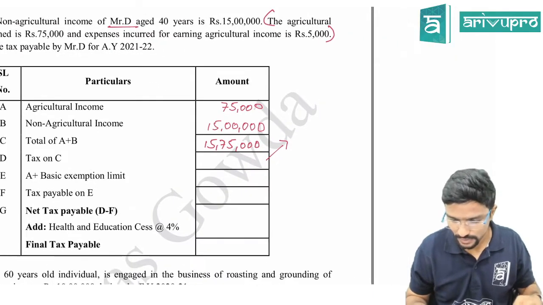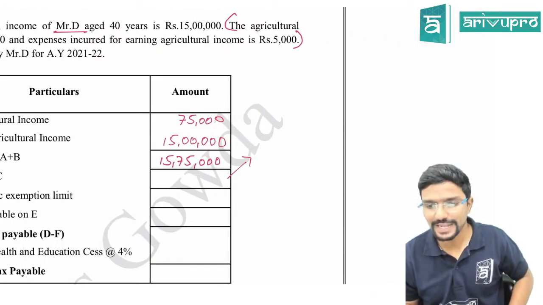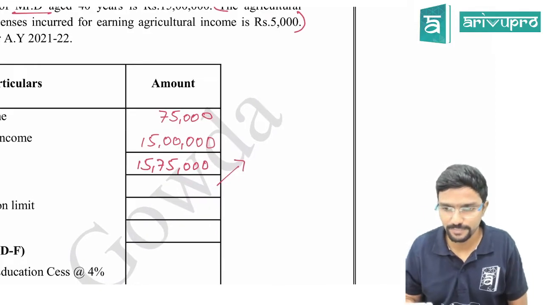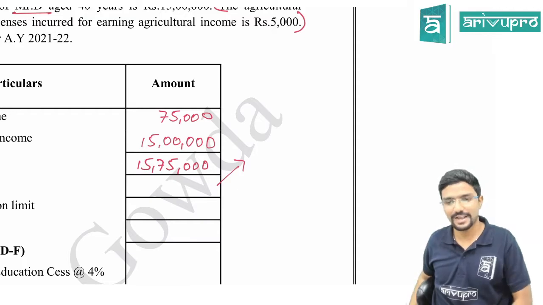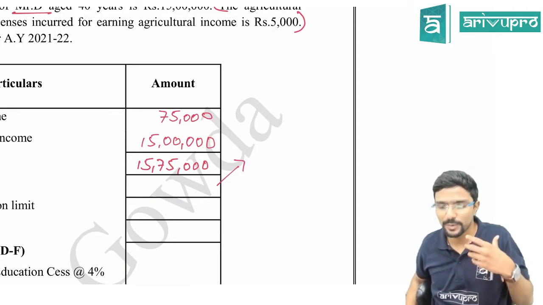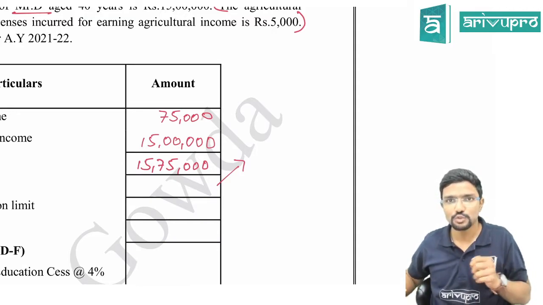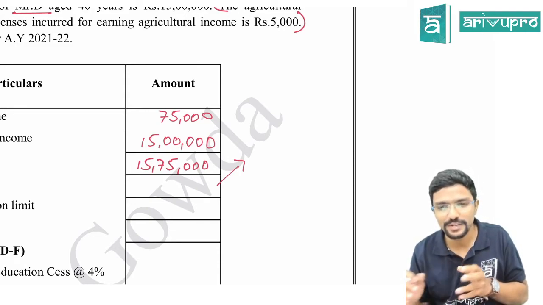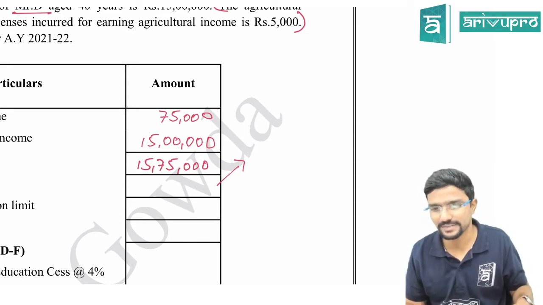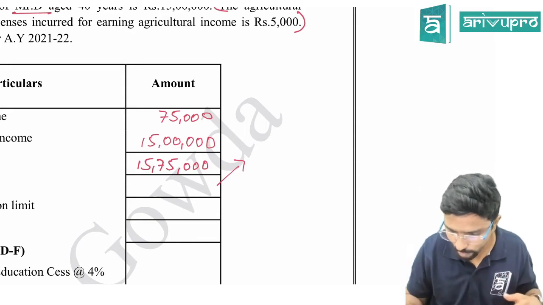Yeah, fine guys. So now I will calculate tax on 15,75,000. How is that? Simple. You can straight away take 1,12,500 guys. I know that figure, but by the time you people get it, it will take time. So up to 10 lakh, if your basic exemption limit is 2,50,000, you can straight away take 1,12,500. Okay, you will get that figure. How I will tell it.